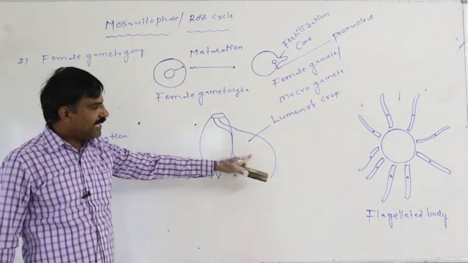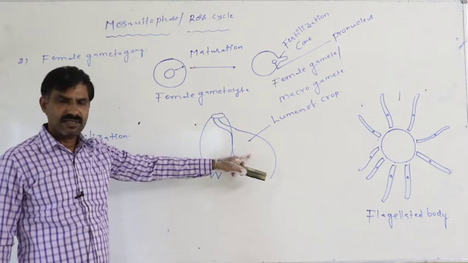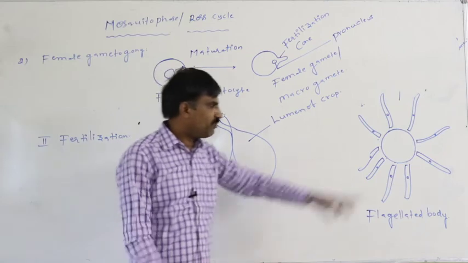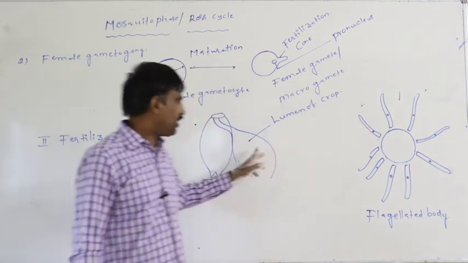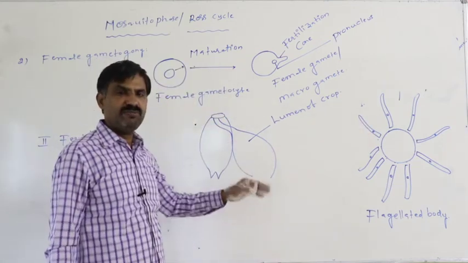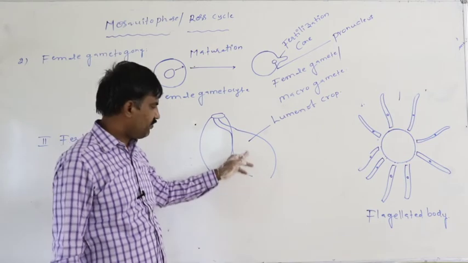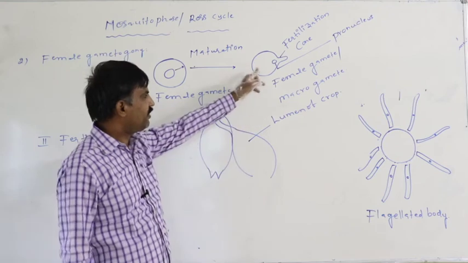Here the male gametocyte undergoes maturation to form the male gametes. In the lumen of the crop, male gametes are formed from the male gametocyte, and female gametes are formed from the female gametocyte.